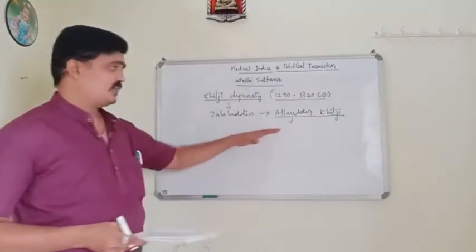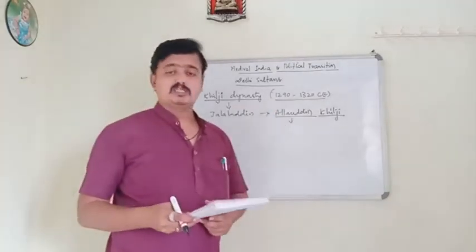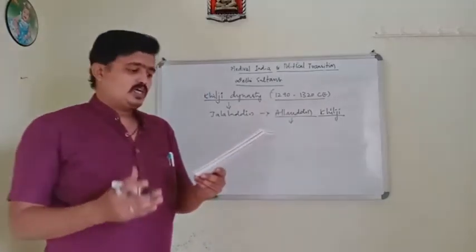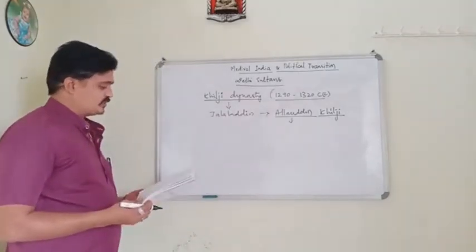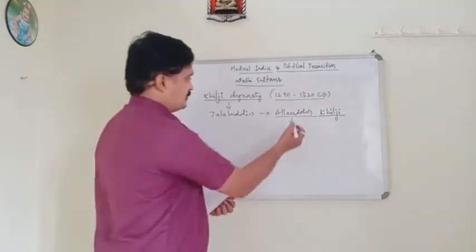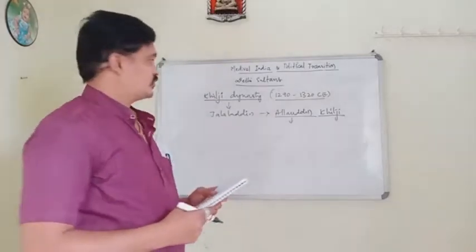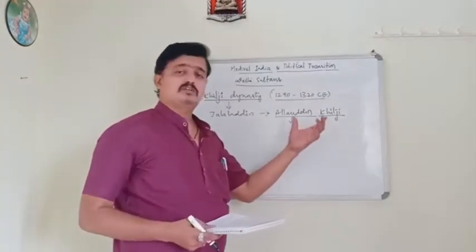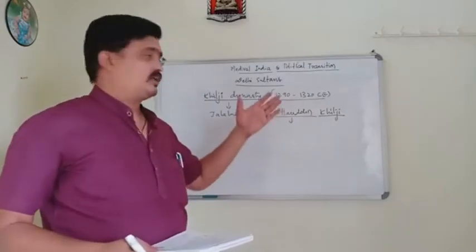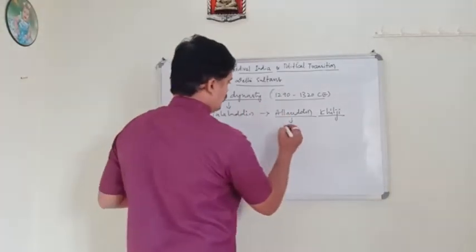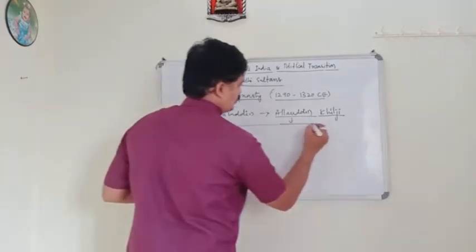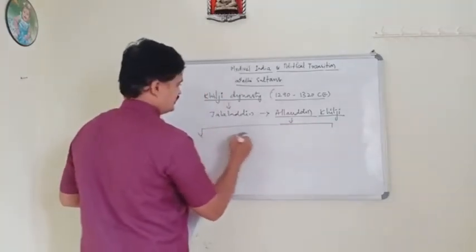He invaded many places and plundered a lot of wealth. During his period he gave a good administrative system, and his reforms we classify into three reforms.